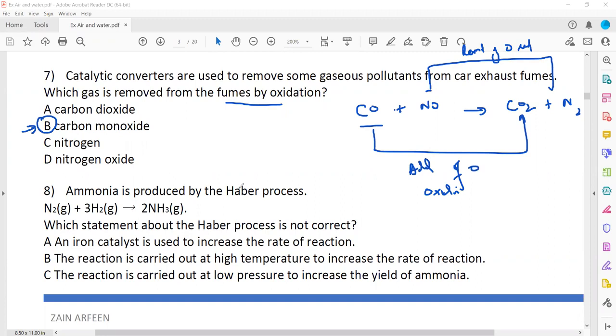In question 8, ammonia is produced by the Haber process. Which statement about the Haber process is not correct? Iron is a catalyst used to increase the rate of reaction. That is correct. The reaction is carried out at high temperature to increase the rate of reaction. That is also correct, because if we increase the temperature, the rate of the reaction will be higher. The reaction is carried out at low pressure to increase the amount of ammonia. That is wrong, because if the pressure is low, the equilibrium will shift toward the left hand side. It won't increase the amount of ammonia, it will decrease it. So C is not the right statement.